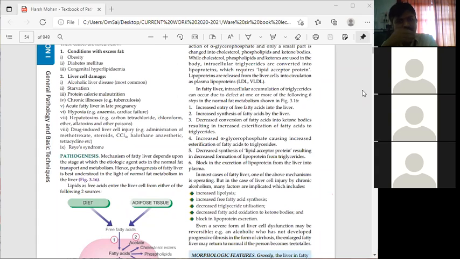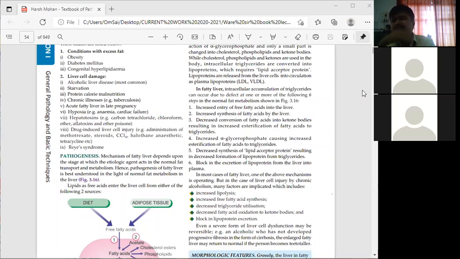If the entry of free fatty acids into the liver is increased, then in that condition fatty liver can occur. Do you agree, students? If intake is more, accumulation of that fat or lipid will occur. Then increased synthesis of fatty acids by the liver.